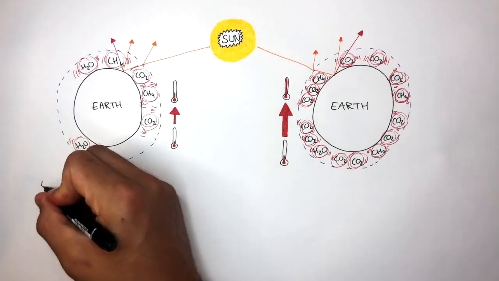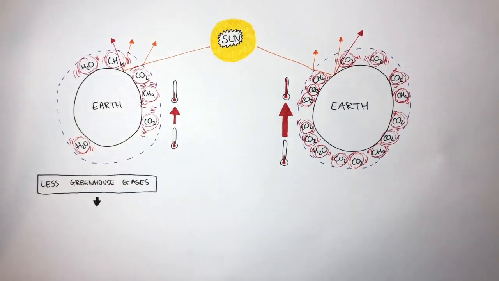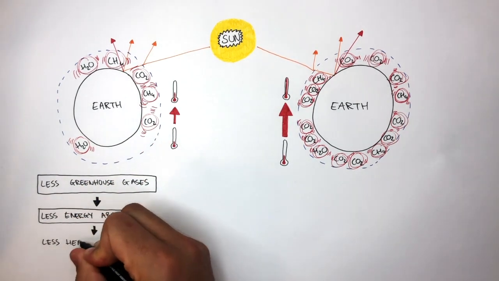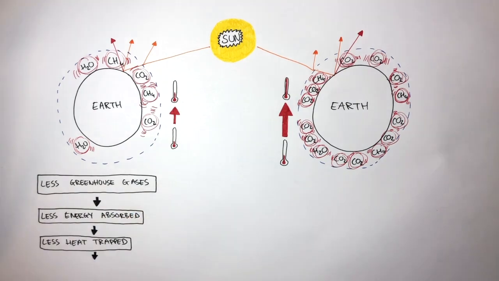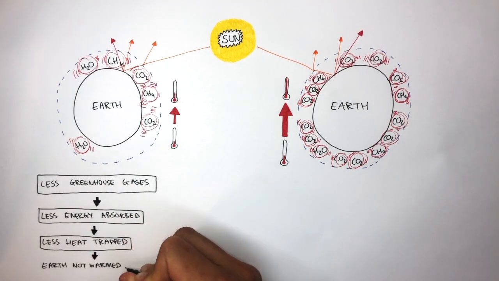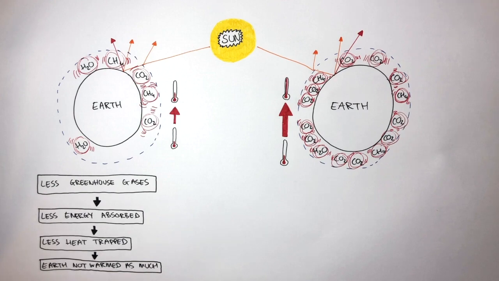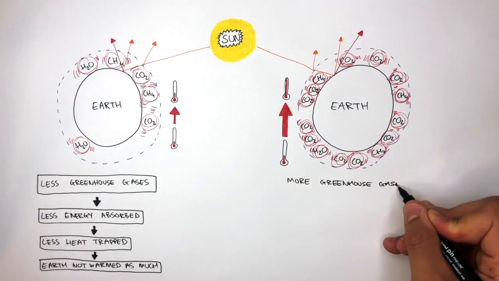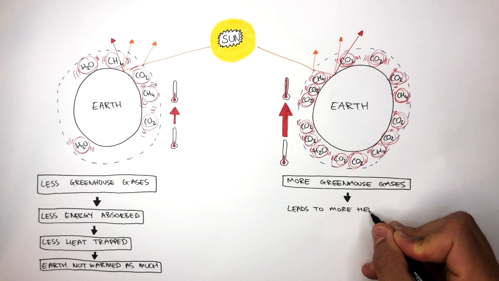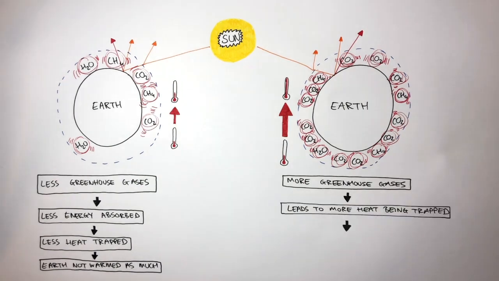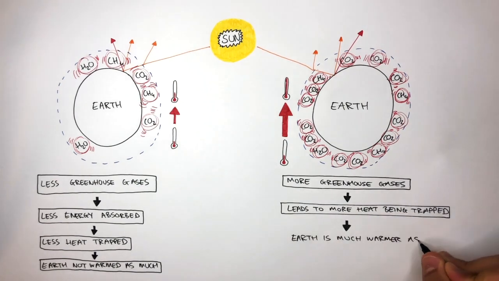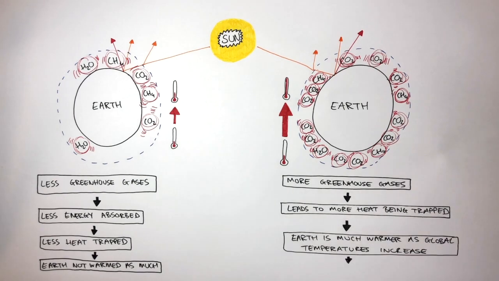So we can see how fewer greenhouse gases means less energy absorbed, which means less heat is trapped, which means the Earth is not warmed as much. Whereas more greenhouse gases leads to more heat energy being trapped, and Earth is much warmer as global temperatures increase, which is what global warming is, caused by too much of the greenhouse effect.